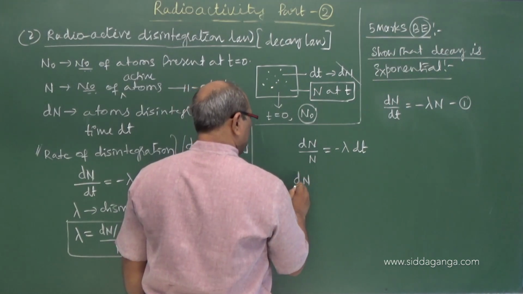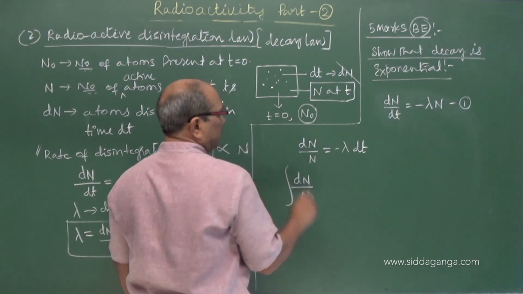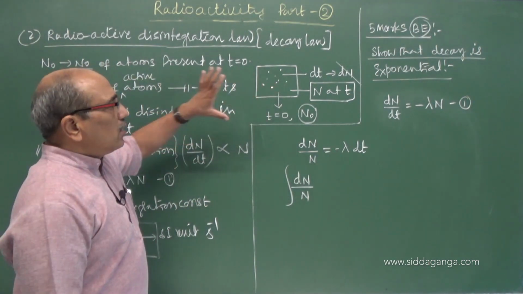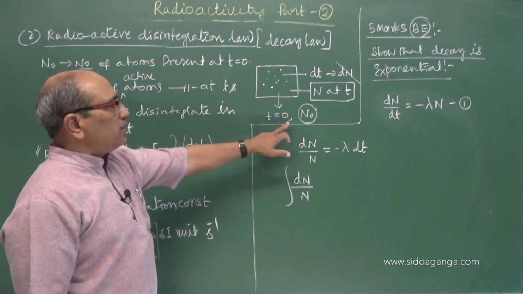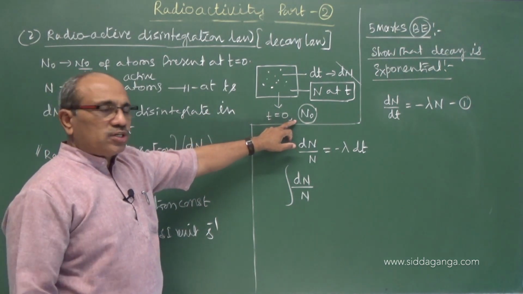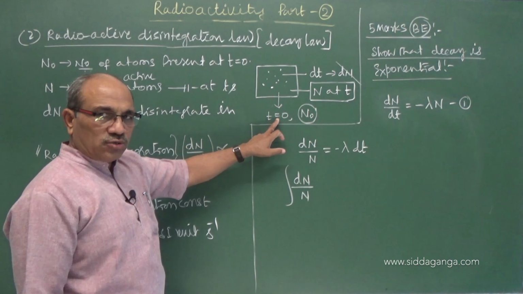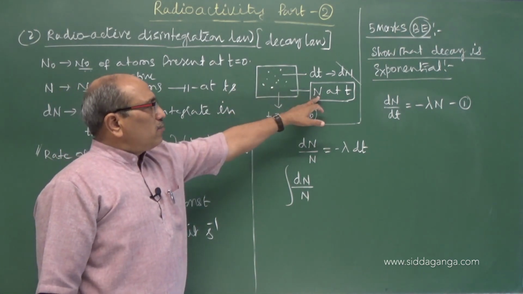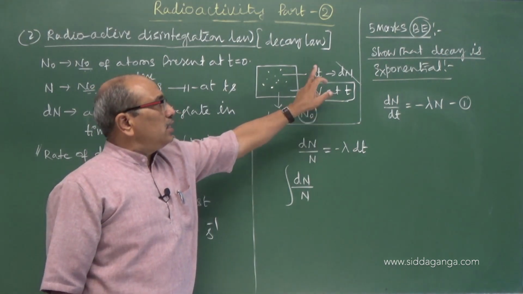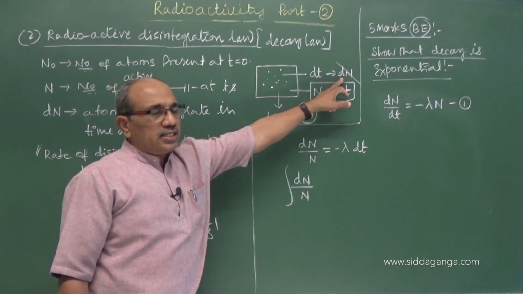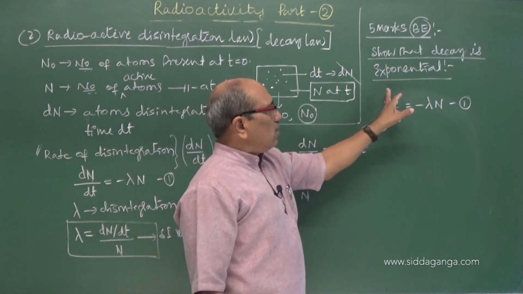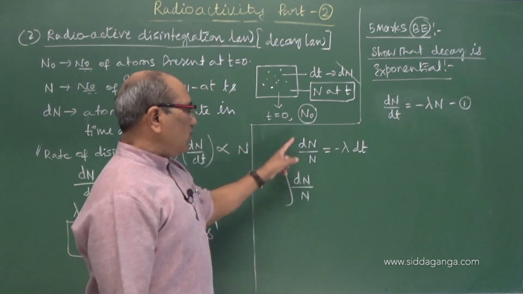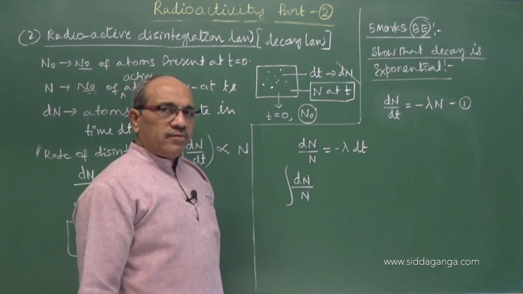Integrate, starting with the same. How to start? Let us see. N0 is the number of active nuclei present in the sample at time t equal to 0 seconds. After some time, when I started the experiment to count, the number of atoms may be N at time t. In time dt, dN atoms are disintegrated. According to the decay law, I can write dN by dt equal to minus lambda N. Now dN by N equal to minus lambda dt.